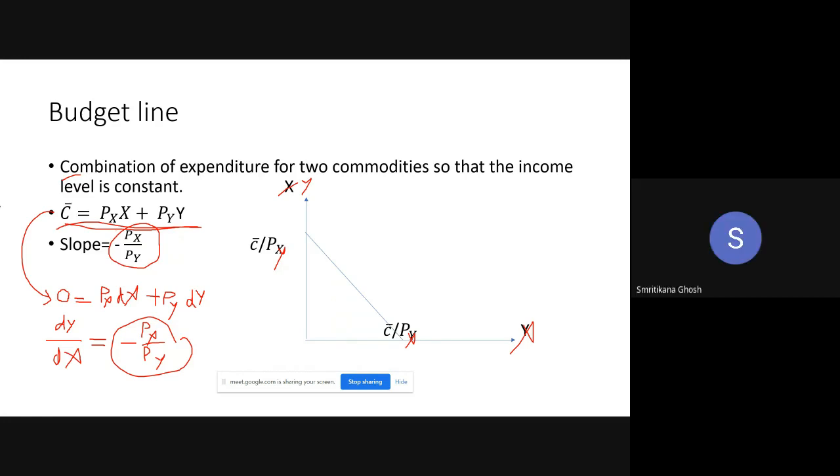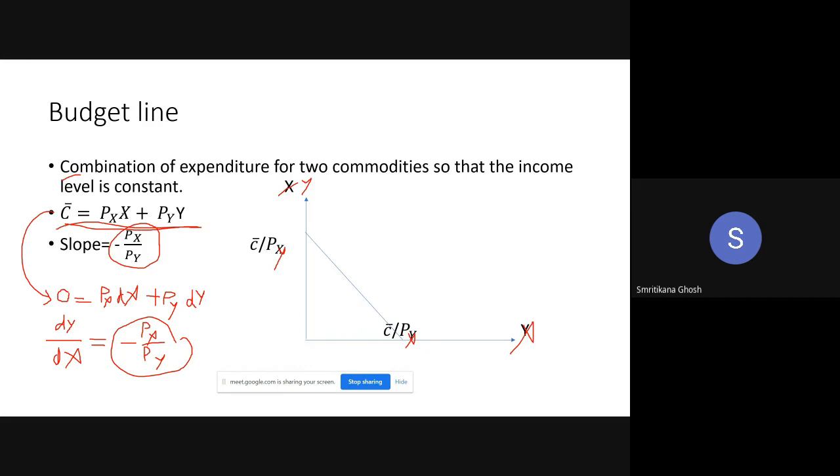Look at the budget equation. C bar is equal to Px into x plus Py into y. Say y is equal to 0. Then x is equal to C bar by Px. Is it okay? Yes, ma'am. So this is the maximum amount of x you can consume given the price, given the income. So this is here, C bar by Px.